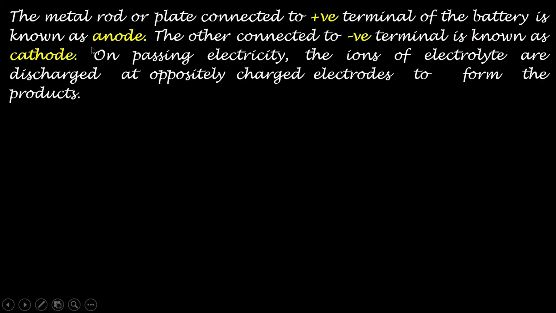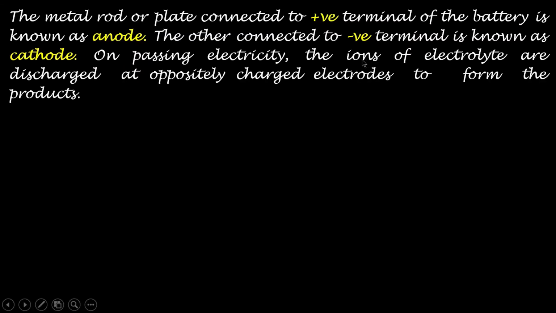Before connecting to the terminals of the battery, they are only metal rods or plates. When they are connected to the terminals of the battery, they become electrodes. So anode is the positive electrode, and cathode is the negative electrode.